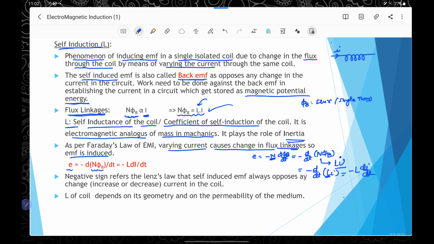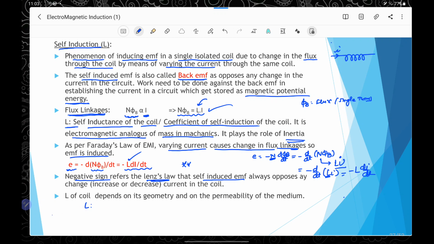Hence E, that is the induced EMF, equals minus n d phi b by dt, and it will be equal to minus L di by dt. So this is the important relation in respect of a single coil and related to the coefficient of self-inductance L. So induced EMF equals minus L, the coefficient of self-induction, multiplied by the rate of change of the current with time. Here the negative sign is as per Lenz's law, which means that the self-induced EMF always opposes the change. It may be a decrease or increase in the current in the coil. Here this L is the self-inductance or the coefficient of self-induction.